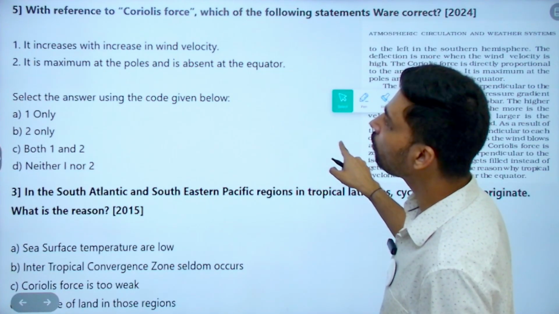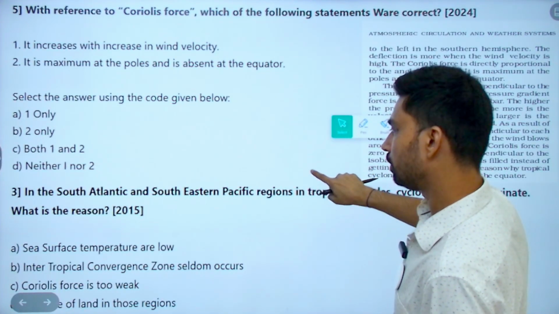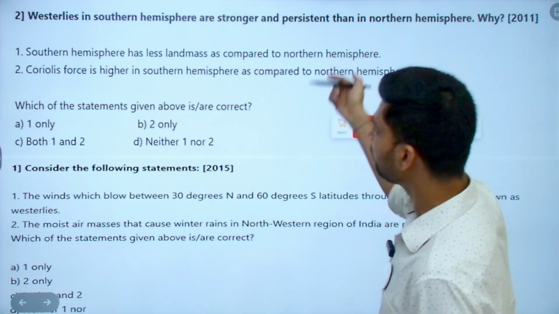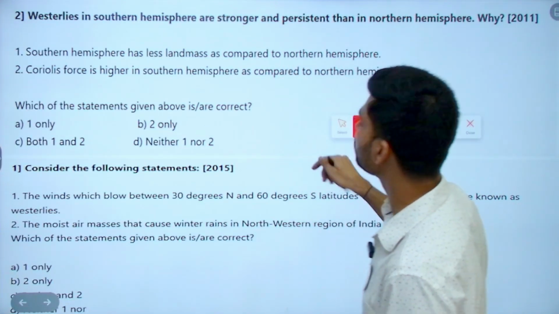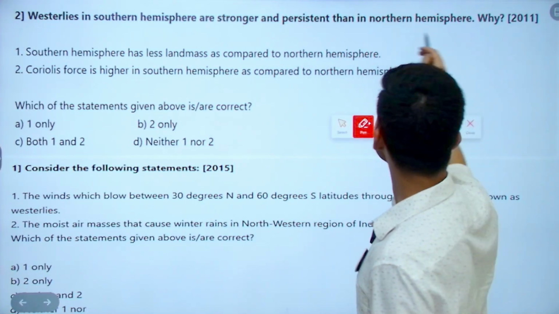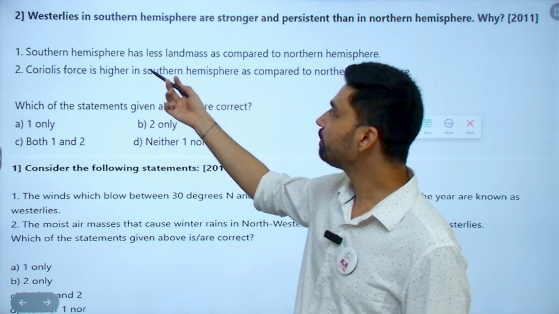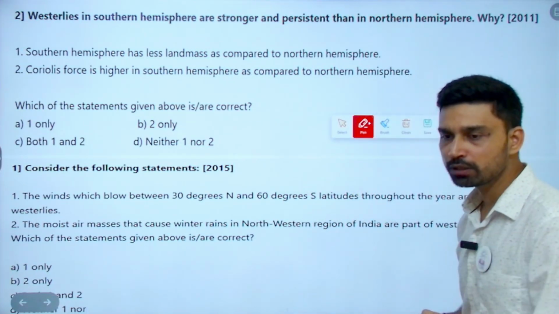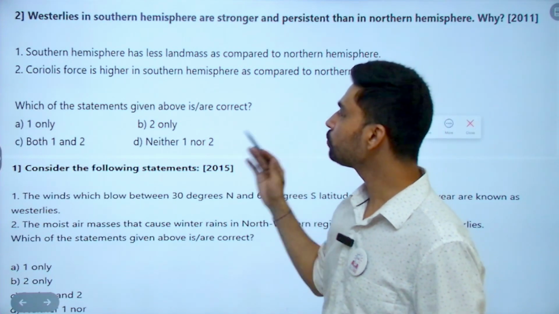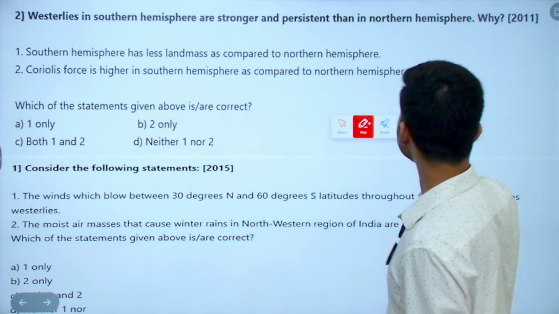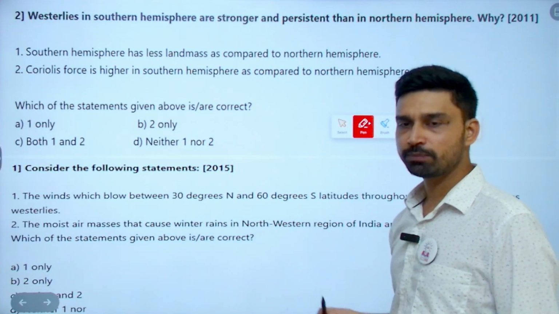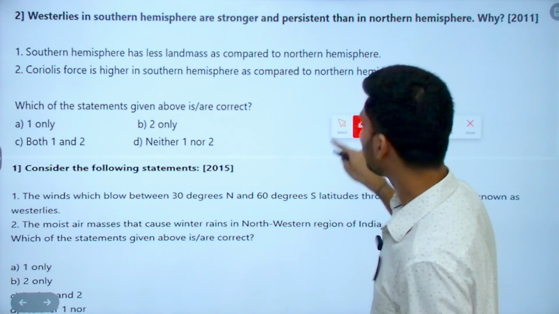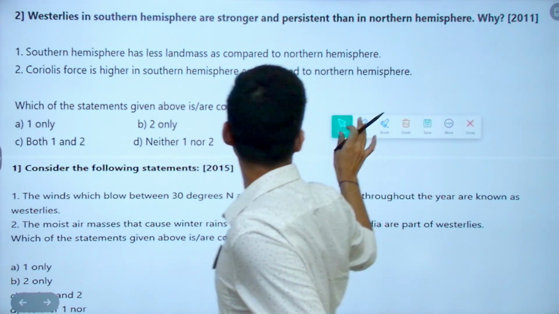And if you go further, looking at both these questions, we can imagine. Westerlies in the southern hemisphere are stronger and persistent than in the northern hemisphere. Why? The southern hemisphere has less land mass as compared to the northern hemisphere. That is correct. Coriolis force is higher in the southern hemisphere as compared to the northern hemisphere. That is an incorrect statement. Now see, you can see the question is being repeated.